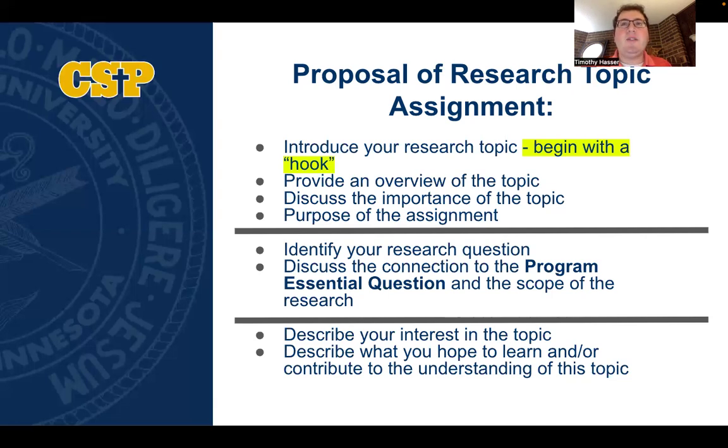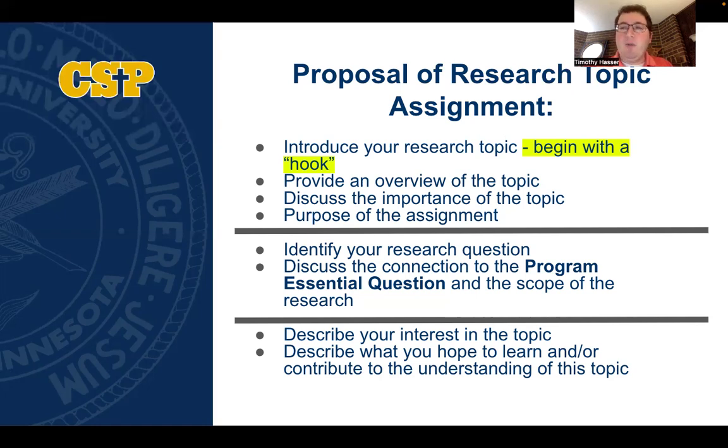And then within the next section of your paper, please identify your research question and discuss the connection to our program essential question. So please include your full research question and also the full program essential question from the syllabus within your paper. And you could include the program essential question in your paper either with a citation or without a citation.